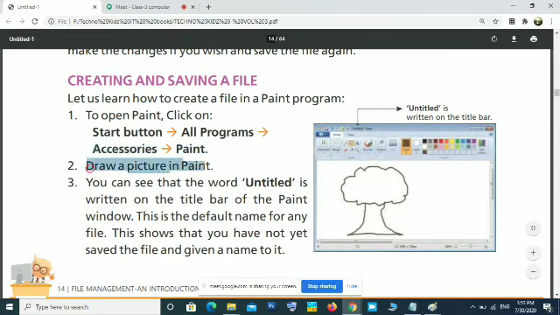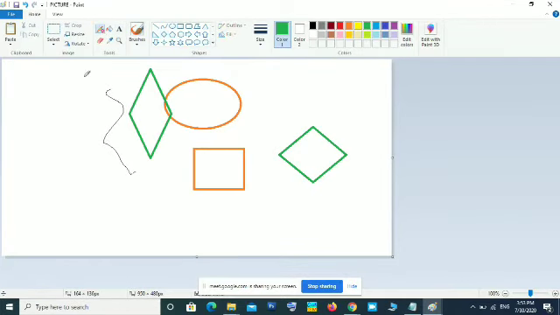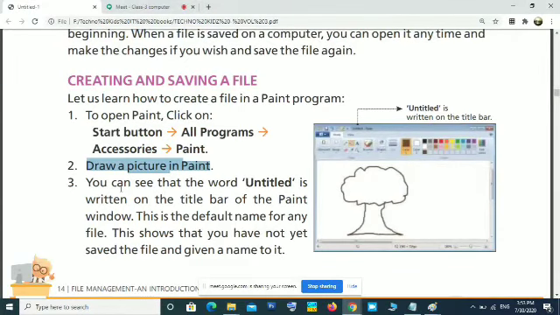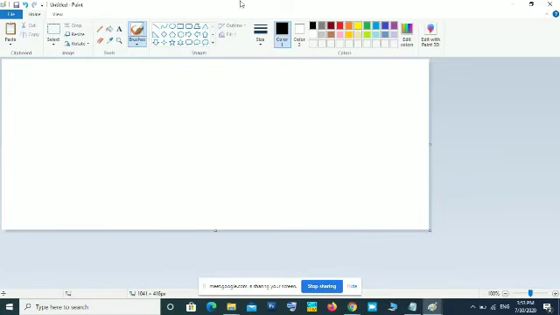Now draw a picture in Paint. Okay, we already drew one picture here. This picture we have drawn. If you want to draw another picture, you can draw. Then next what we want to do, you can see the word untitled. When you open a new file, on the title bar, this is the title bar, you can see the name untitled. Untitled means you have not given any name.